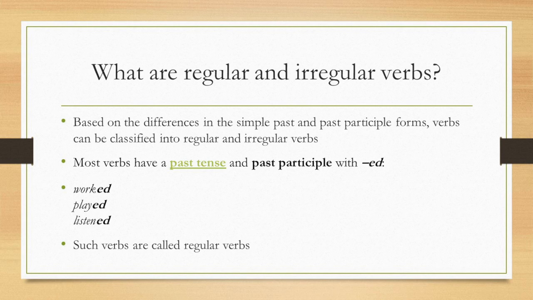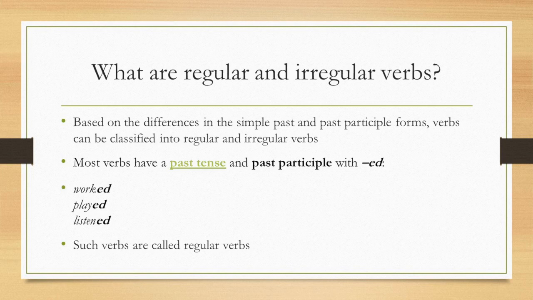Let us look at another example. Look at the verb play. By adding "ed", we get both the simple past and past participle form. That is play, played, played. Here the simple past and past participle form are the same and they can be formed by merely adding "ed" to the verb.